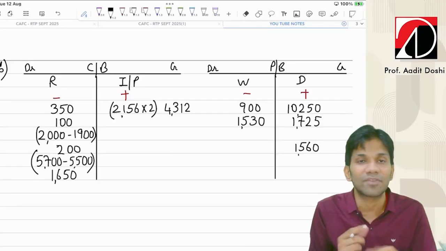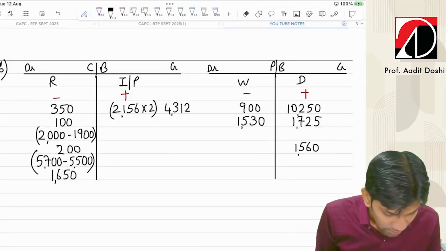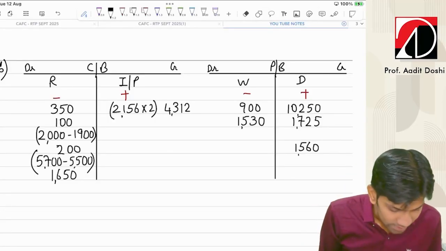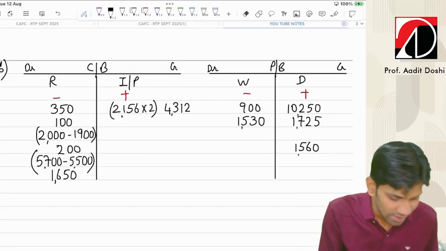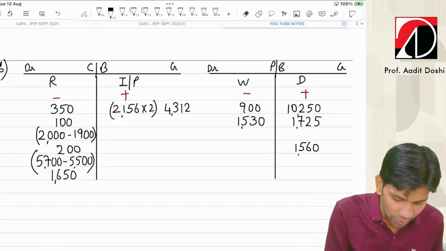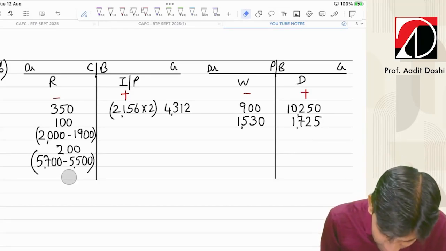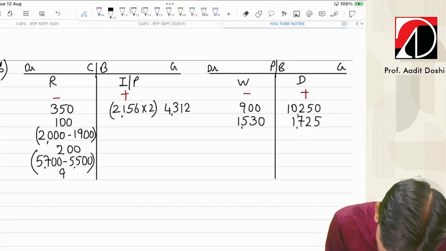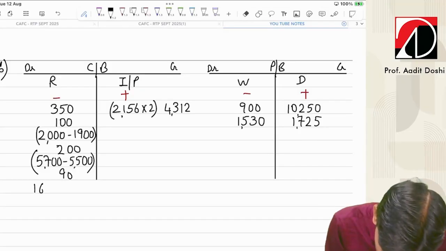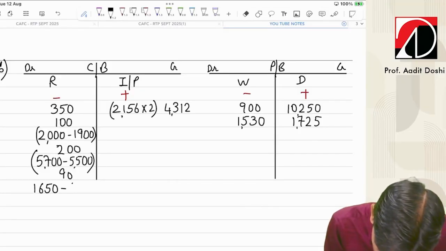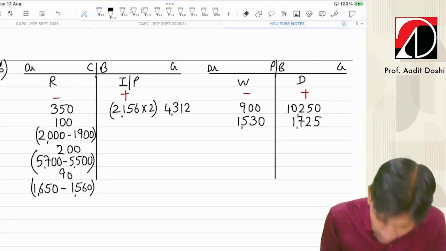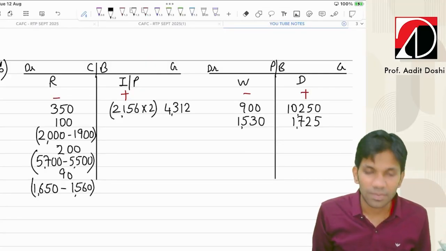So there is a timing difference between me and the bank of how much? Let's see. The actual deposit was 1650 and the bank recorded 1560. A 90 rupees difference comes there. So let's record this 90 rupees here. So this is 1650 minus 1560. This is how we are supposed to record the BRS.